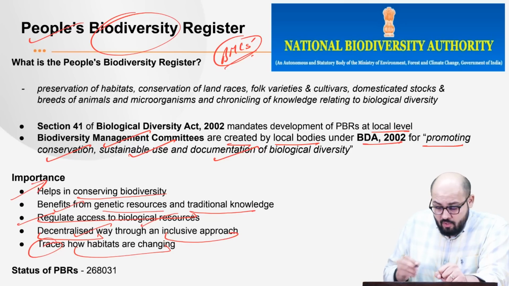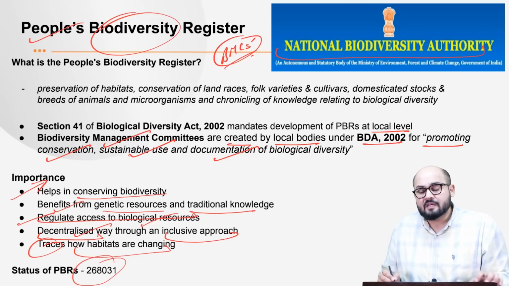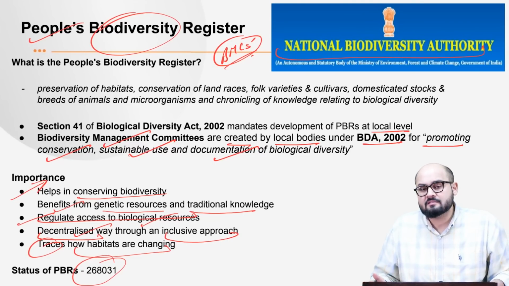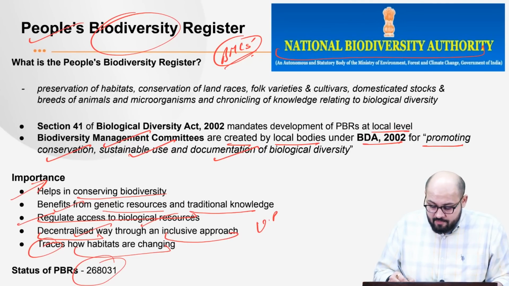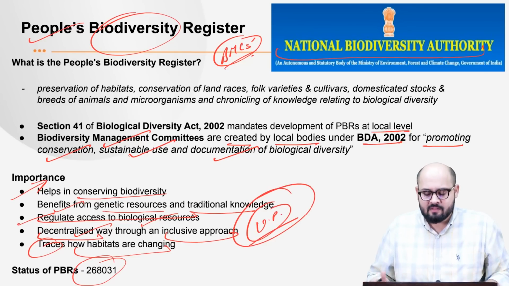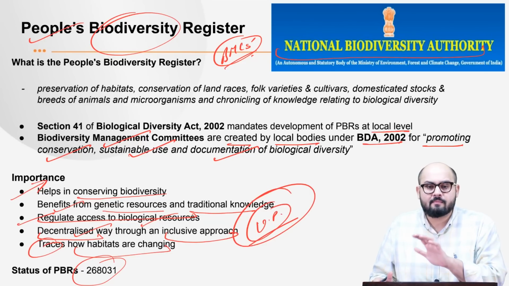As of now, according to the National Biodiversity Authority, there are almost 268,031 People's Biodiversity Registers, and the state of Uttar Pradesh, UP, has the highest number of PBRs. So that is what you need to know about the People's Biodiversity Register.